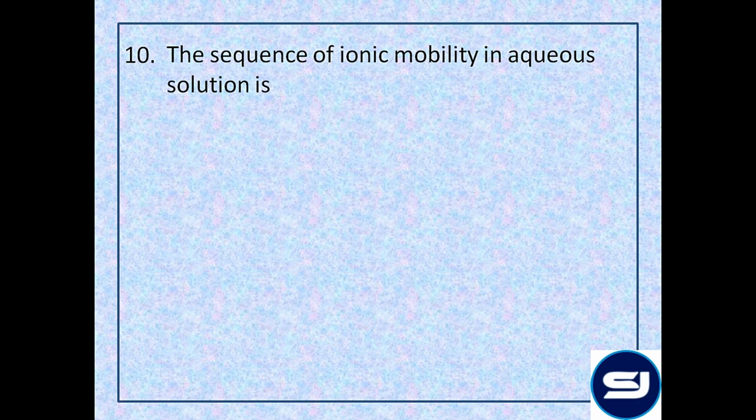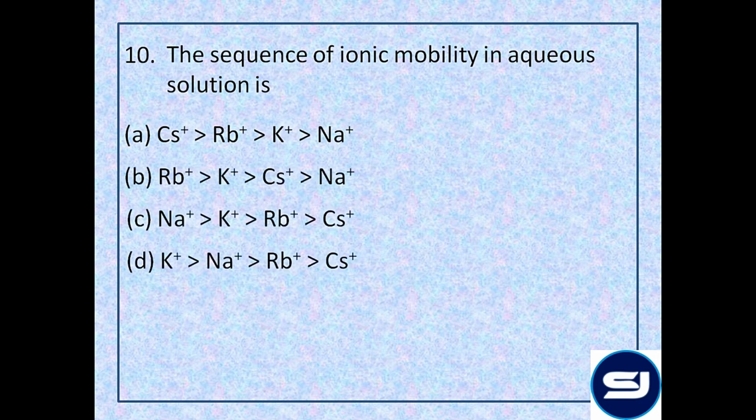The sequence of ionic mobility in aqueous solution: we have to compare the ionic mobility of the alkali metal cations in aqueous solution. Now, lithium, because of the smaller size and high polarizing power, has a very strong tendency to get hydrated, and cesium cation, on the other hand, because of larger size and smaller charge density, has a low tendency to get hydrated, meaning Li+ is far more hydrated than Cs+.